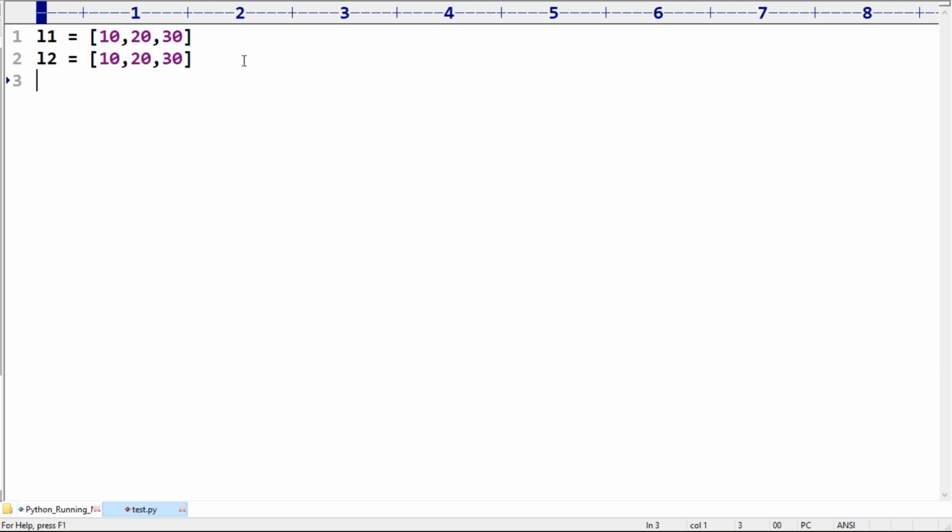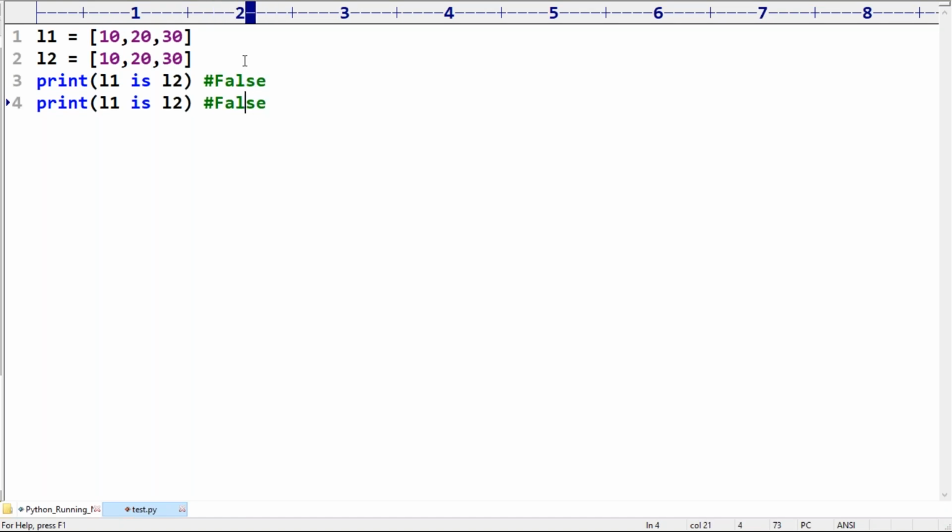Please confirm whether both references point to the same object or different objects. Different objects, because in the case of lists, object reusability is not there. So print L1 is L2: even though the content is the same, the objects are different. That's why false is the answer.